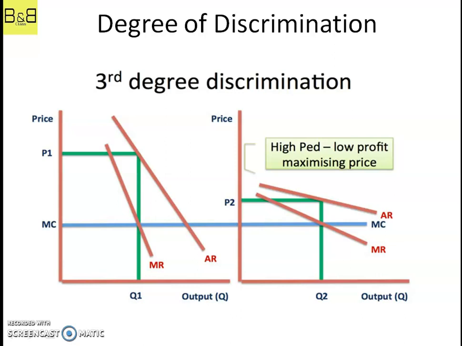If the firm charged the OP1 price for the second segment of customers as well, there would be no demand at all. We can see that if we extend OP1 to the second panel of this figure, there will be no demand at all, so the firm will have to charge different prices depending on the PED, so that it can maximize the joint profit.